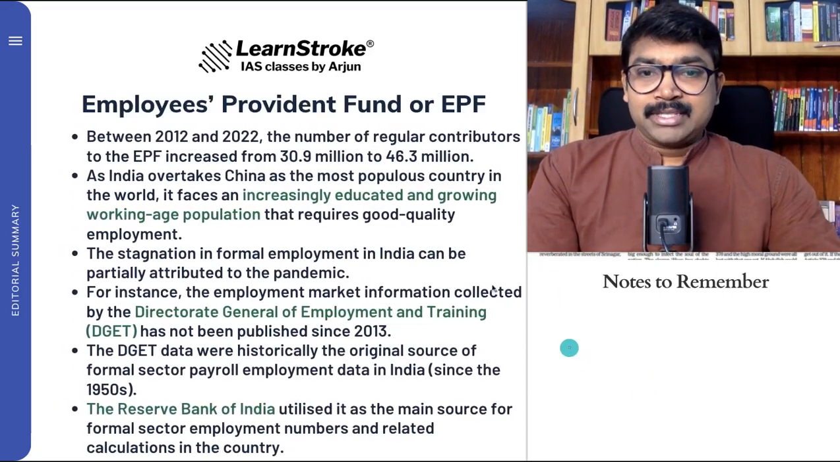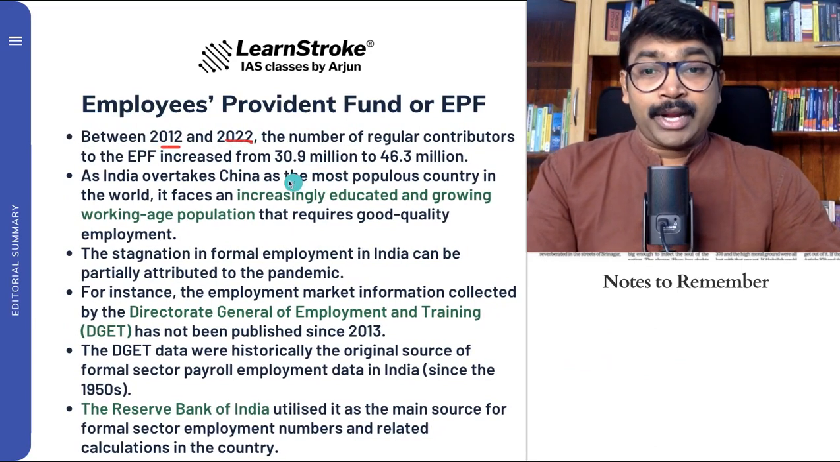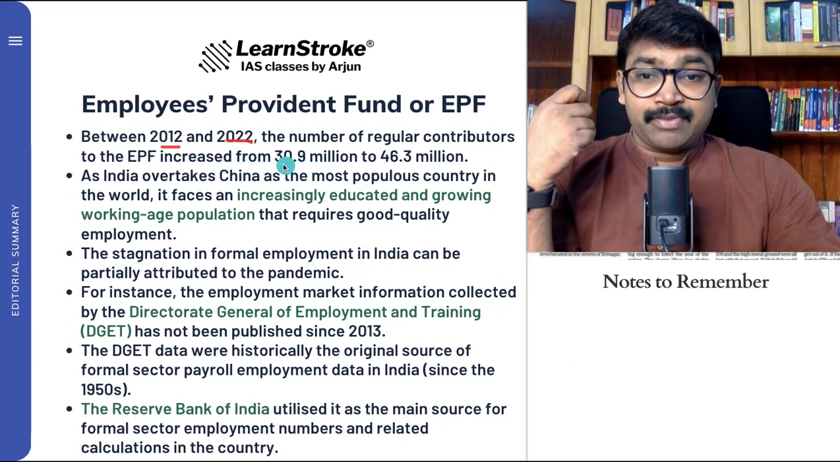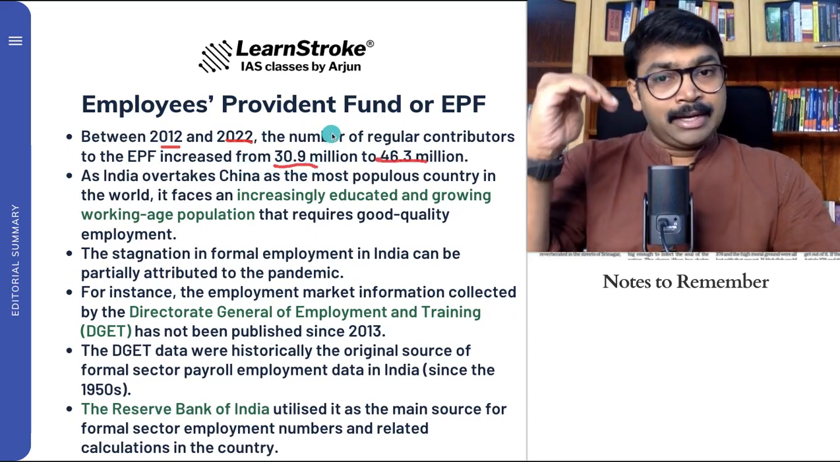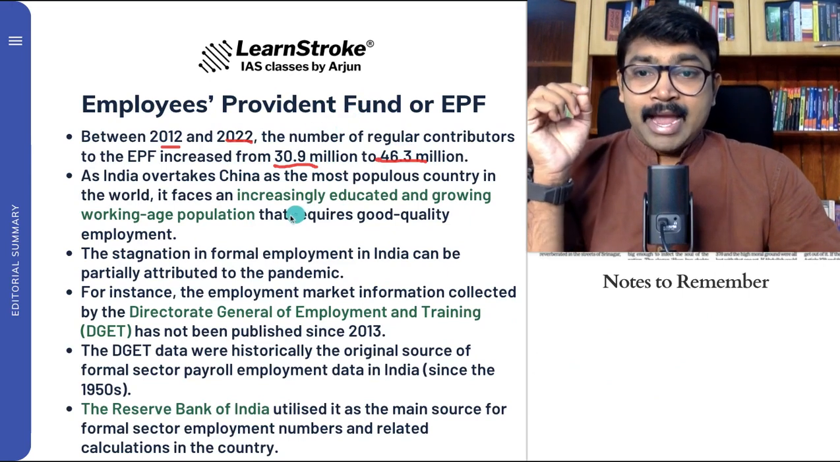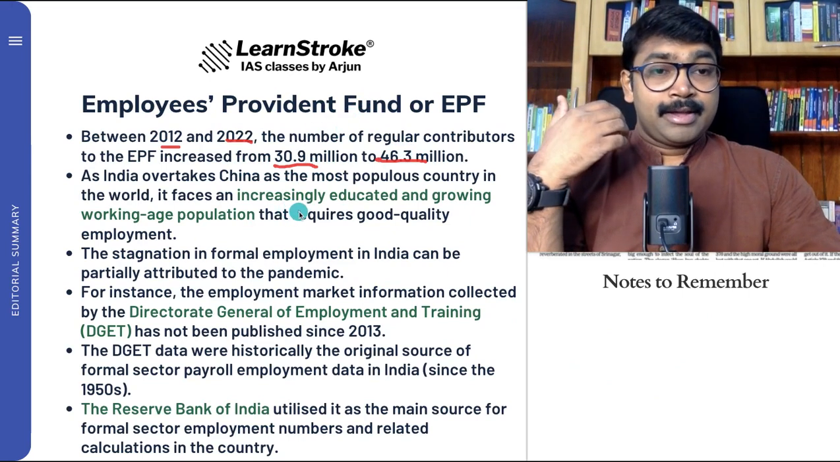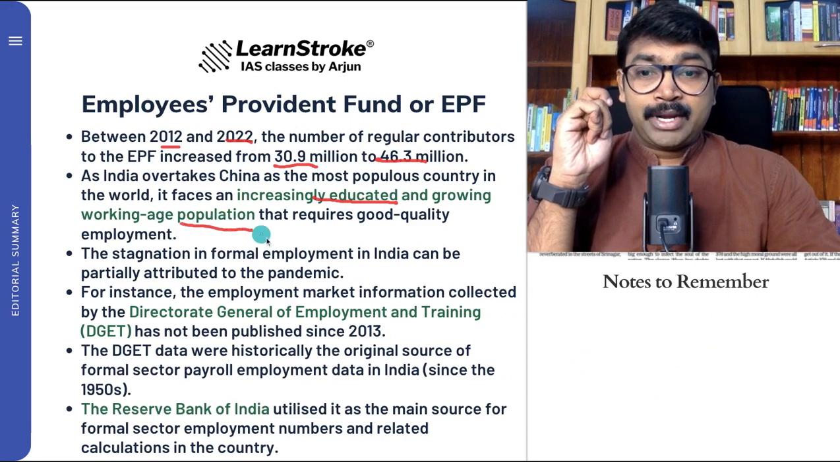Regarding some of the statistics, from 2012 to 2022, the number of regular contributors to the EPF increased from 30 million to 46 million. As India overtakes China in population, what you need is a strong, educated and growing working age population with employment.